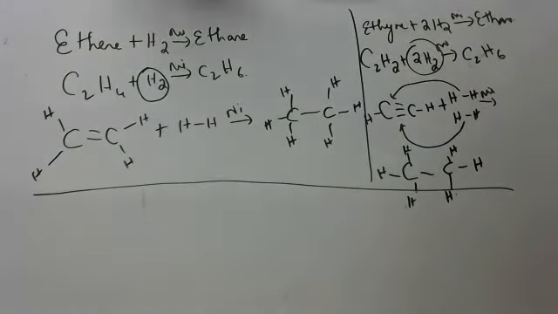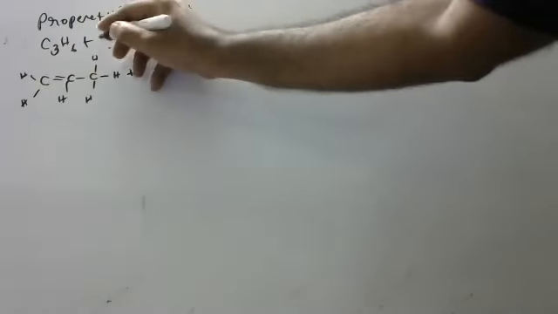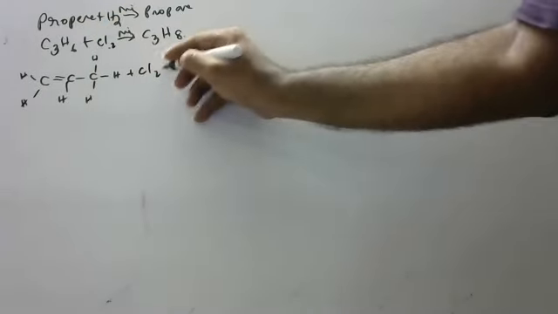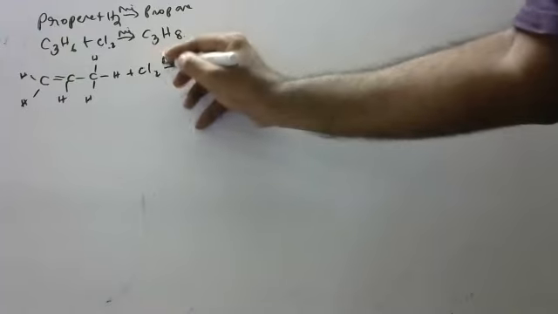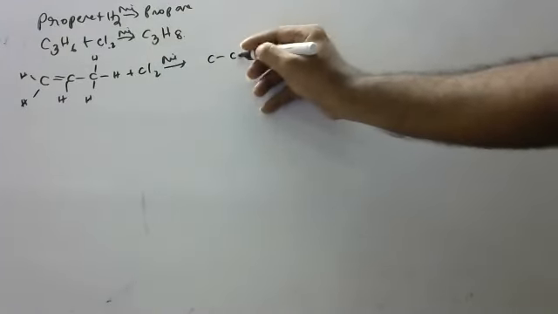Okay, we'll add chlorine. Anything you can add, no problem. In presence of nickel catalyst, it becomes saturated. So now one bond will break, children. Nickel will break one bond. Carbons 1, 2, 3.